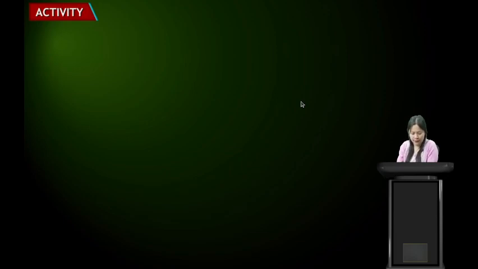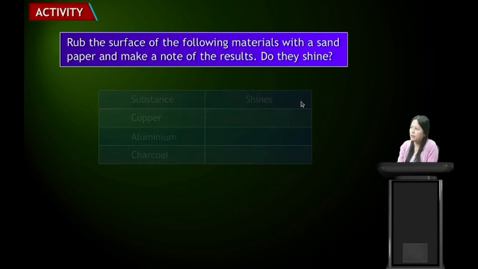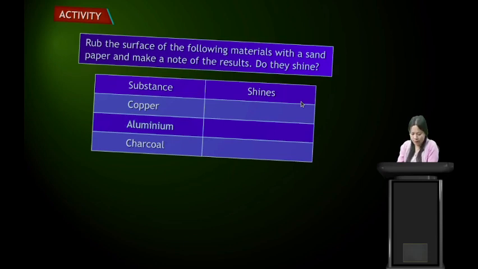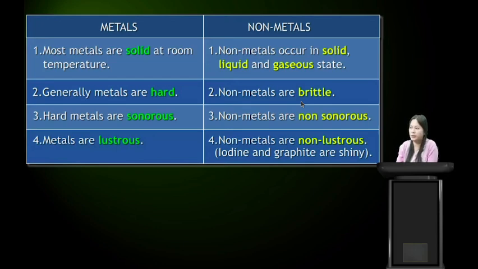So, activity. This will be your homework. Rub the surface of the following materials with a sandpaper and make a note of the results. Do they shine? Rub copper on the sandpaper and observe whether it shines or not. Similarly for aluminum and charcoal. Now you will find out from here which one is a non-metal and which one is a metal. Alright, so this leads us to the fourth physical property of metals and non-metals. Metals are lustrous, meaning they have a shining surface, whereas non-metals are non-lustrous, meaning they do not have a shining surface, except for iodine and graphite.